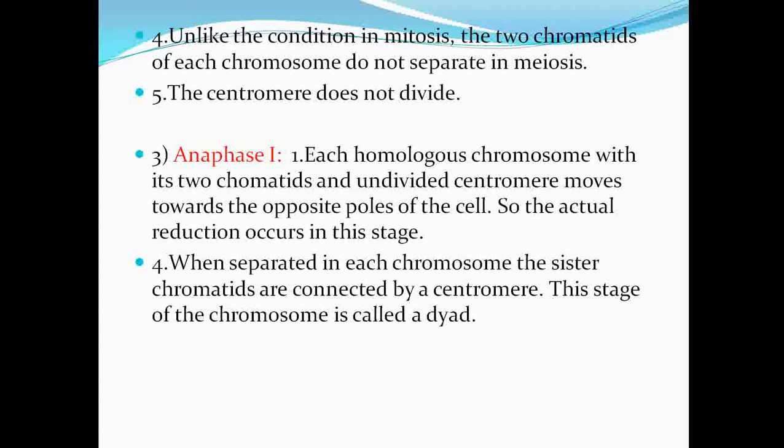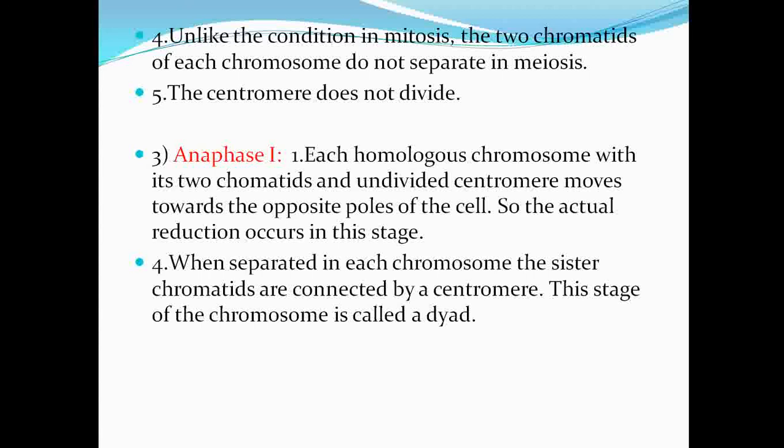Okay, then the next is anaphase 1. Each homologous chromosome with its two chromatids and undivided centromere moves towards the opposite poles of the cell. So the actual reduction occurs in this stage. What is happening in anaphase 1 is that the homologous chromosomes are moving towards the opposite poles, and so the actual reduction occurs in this stage.